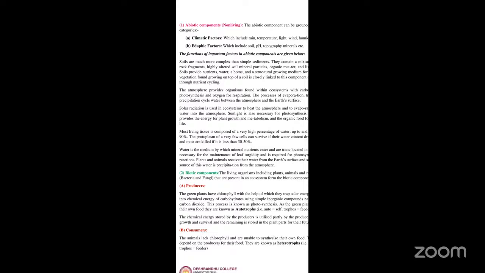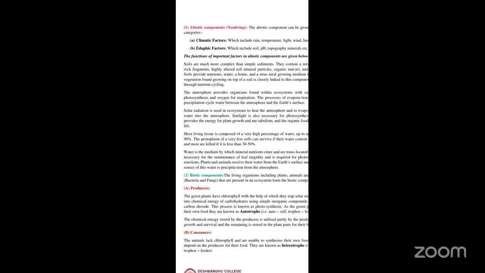Water is also a medium by which the mineral nutrients can enter and get translocated through the plants as well as the animals. These plants and animals receive their water from the earth surface, and also from the soil. The original source of this water is nothing but precipitation from the atmosphere. So this is about the soil.